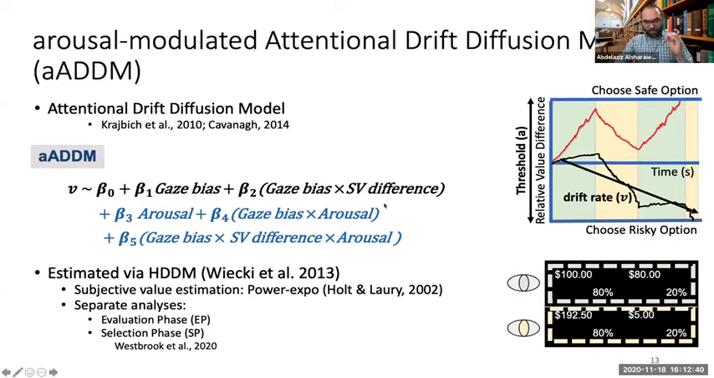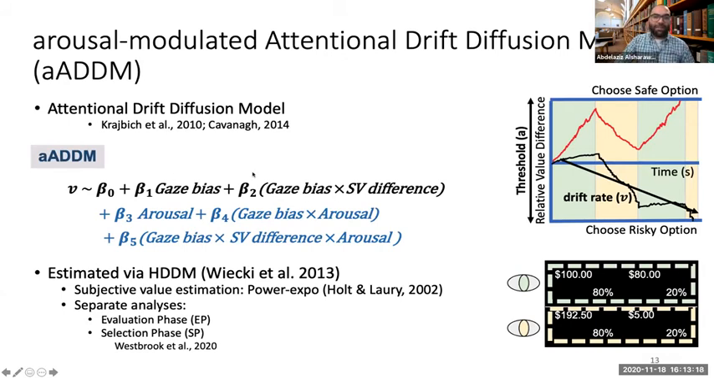So we obtained this model that was developed about a decade ago by Krajbich et al. And we extend it with arousal. So let me show you a sketch of what we call the arousal modulated attentional drift diffusion model that we develop in this paper. So we allow the drift rate now, the parameter that characterizes the speed of evidence accumulation, we allow it to vary with the gaze bias, and the gaze bias multiplicative with the subjective value.